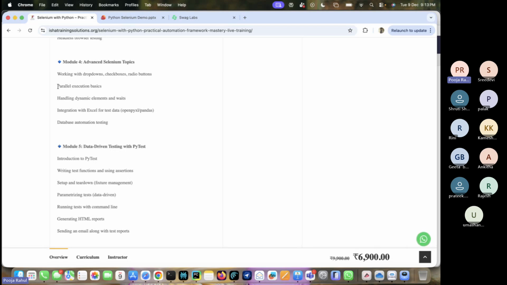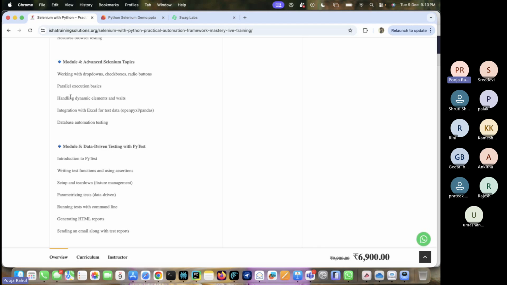Parallel execution is nothing but, suppose we have 20 test cases and we configure it to run in 3 batches. Every time it will pick 3 test cases, and whichever worker completes first will pick the next. Sequentially, 20 test cases at about 1 minute each would take 20 minutes, but in this case it will take hardly 7 or 8 minutes. That is the beauty of parallel execution.